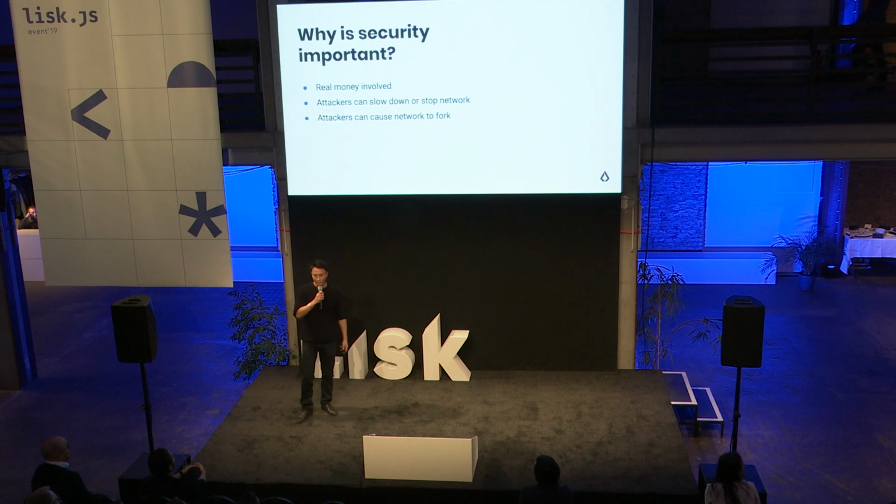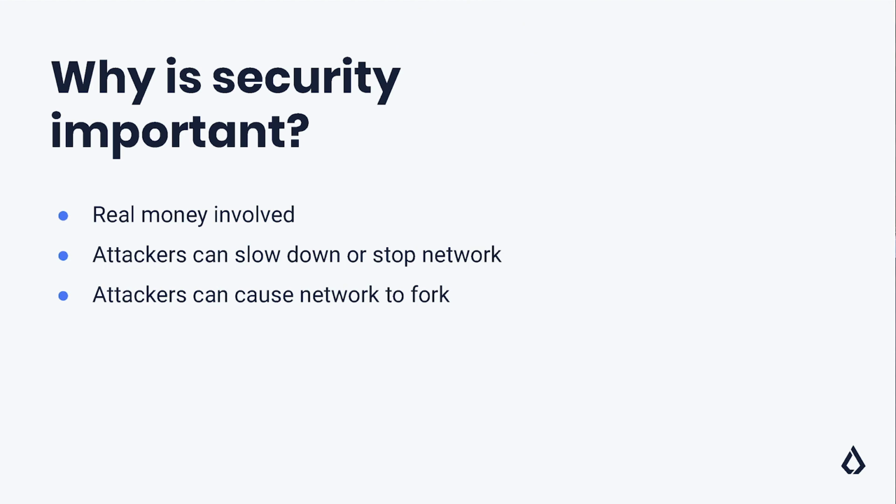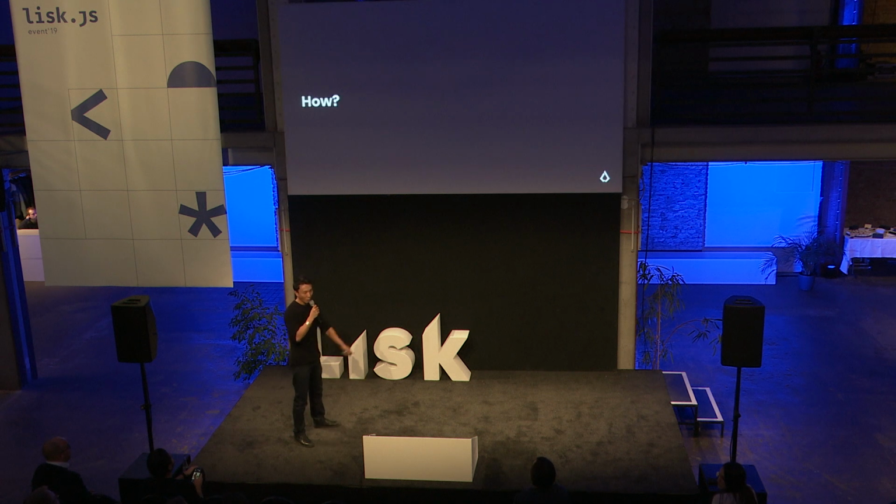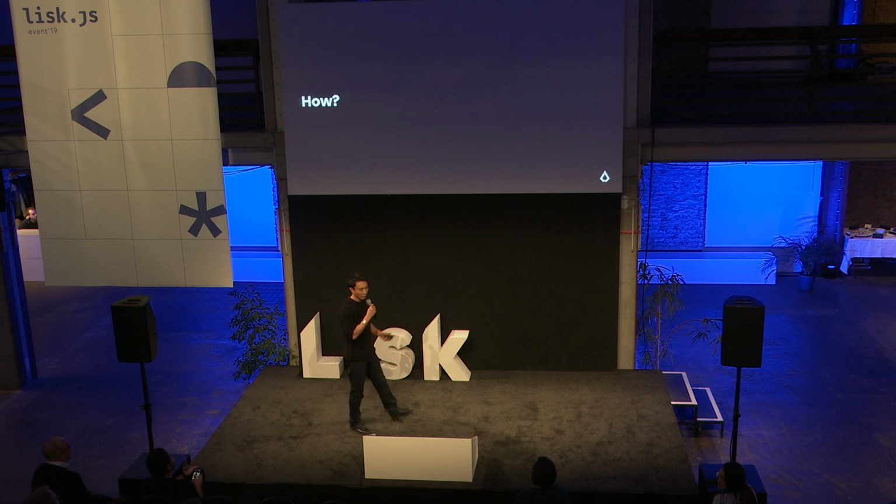So why is network security important? Well, there's real money involved in a blockchain, and we want to protect everybody's money. Attackers can slow down or stop the network, and attackers can also intentionally cause a fork to happen. And we obviously want to avoid all these things. So how might an attacker accomplish these things?